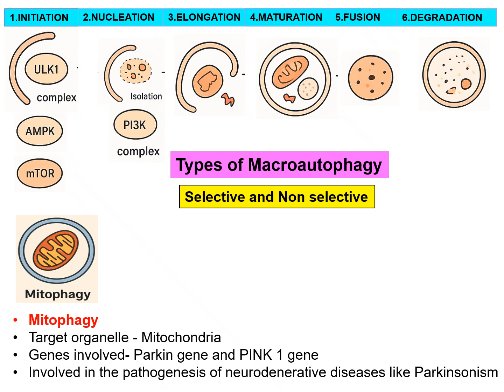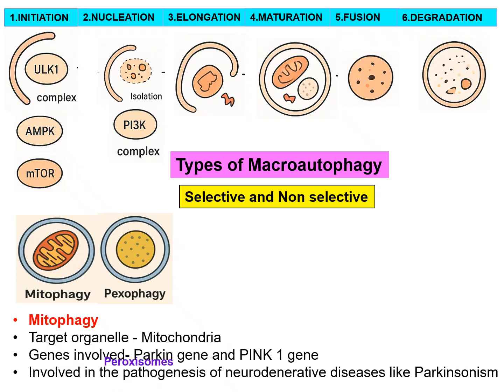As you go into systemic pathology, you will learn various neurodegenerative disorders which are associated with accumulation of abnormal misfolded proteins. All those mechanisms are because of macroautophagy and that too mitophagy. Next is pexophagy. As the name indicates, pexo means peroxisomes, so the material present inside the autophagosome is peroxisomes.